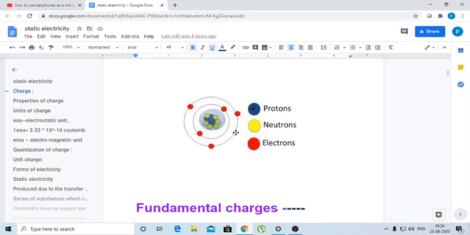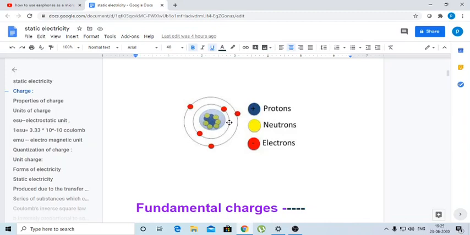It was proved that protons repel each other, and electrons also repel each other. And also, electrons are attracted by the protons, and hence they revolve around the nucleus.